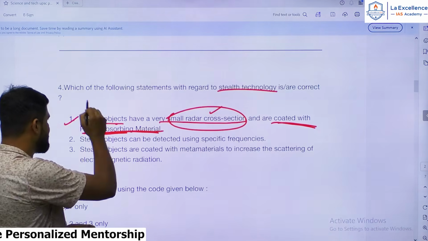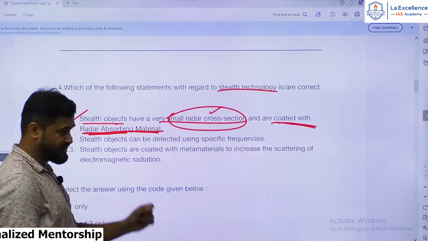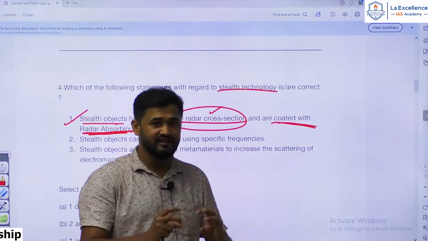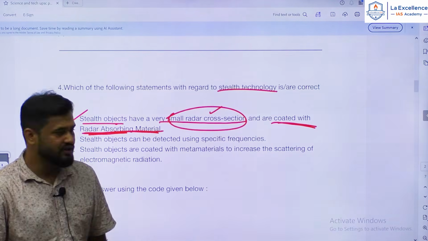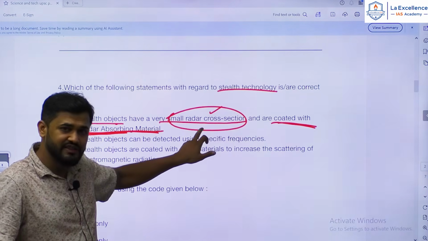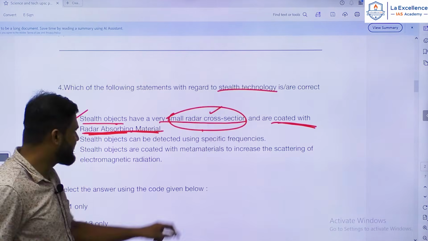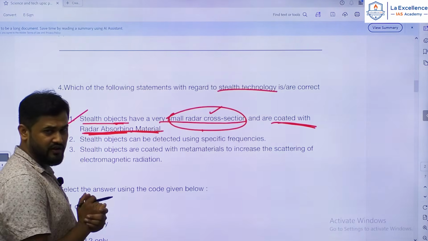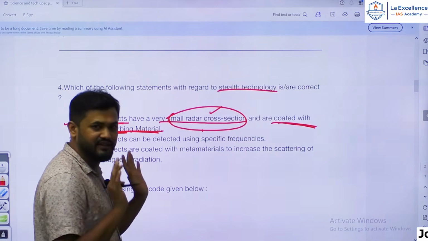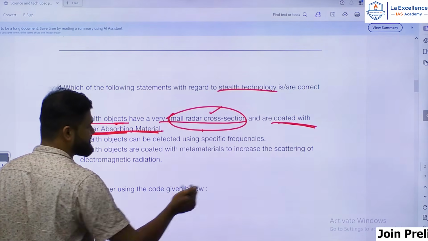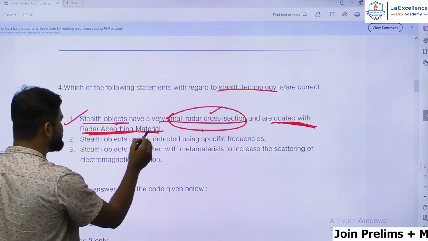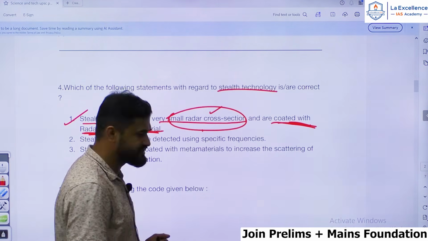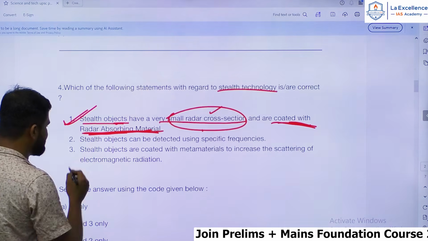Hence statement 1 is exactly syncing with our understanding of stealth technology. Even if you don't understand the exact technical features, you can arrive at the answer by intelligently guessing. How? They must have small radar cross sections so that they do not get detected by radars, and they're coated with radar absorbing materials. That means they're not reflecting back the radio waves. Yes, the statement becomes correct.